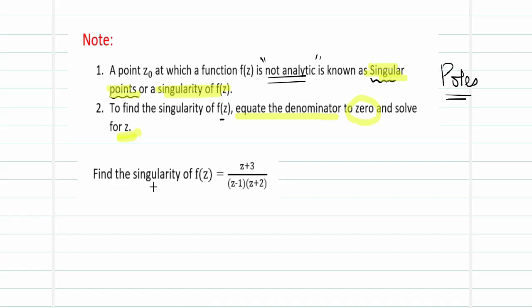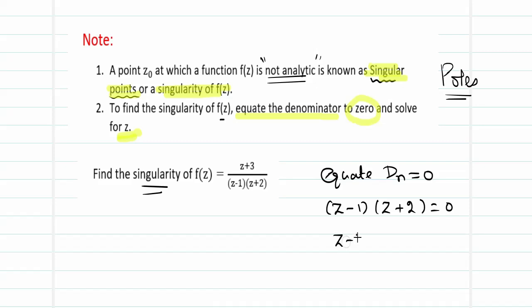Say, for example, we have to find the singularity of the function f of z equals z plus 3 by (z minus 1) into (z plus 2). So what we need is the singularity. How do we get it? Equate your denominator to 0. What is my denominator here? z minus 1, z plus 2 equal to 0.